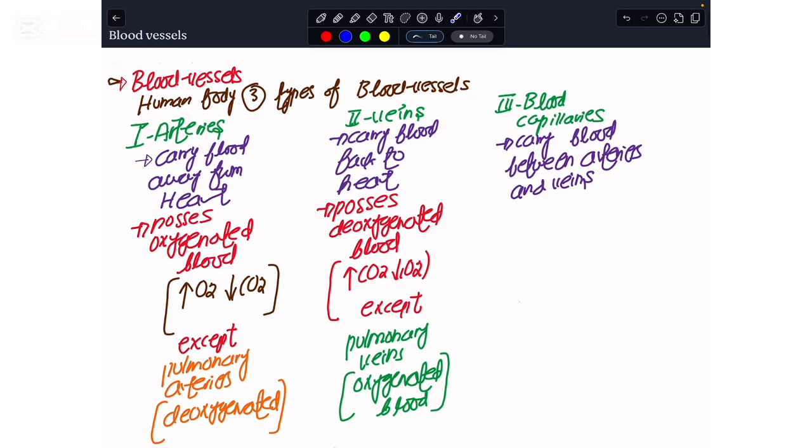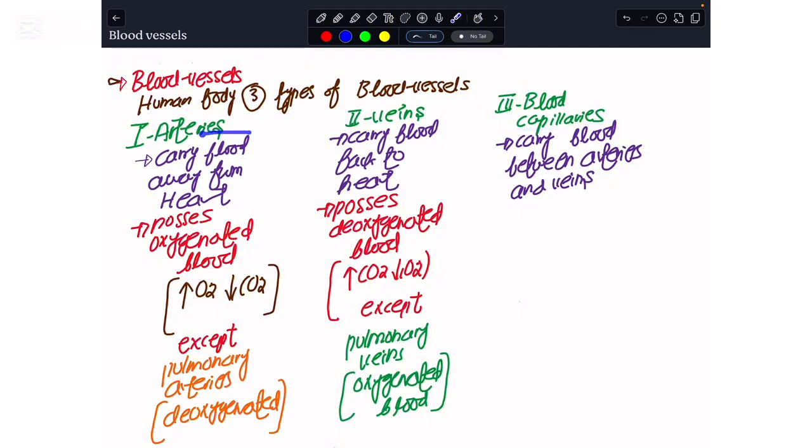As far as the blood vessels are concerned, the human body possesses three major types of blood vessels. Among them we have the arteries, then we have the veins, and then we have a miniature kind of blood vessel, entitled the blood capillaries.